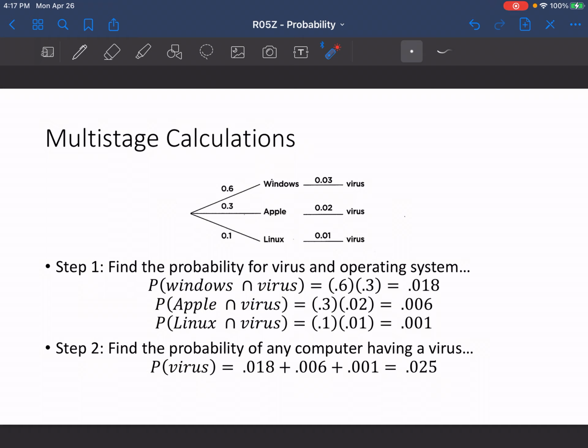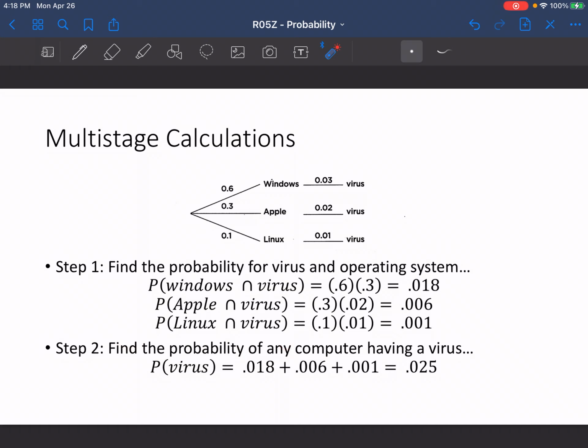So if we're asked to find the probability that we will just get a virus on this particular campus, we have to take the probability of each one of those scenarios happening. So the probability that it is a Windows operating system and it gets a virus would mean we take the probability that it's a Windows operating system times the probability that it gets a virus, which is 0.03. That gives us a probability of 0.018. We would do the same thing for the Apple operating system and the Linux operating system, which would give us a probability of 0.006 and a probability of 0.001.